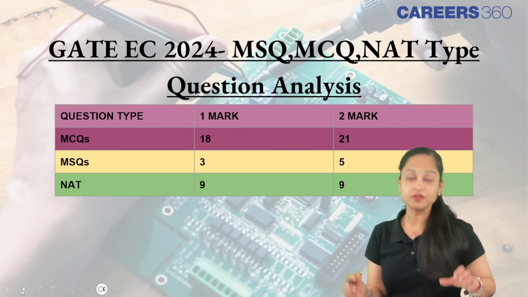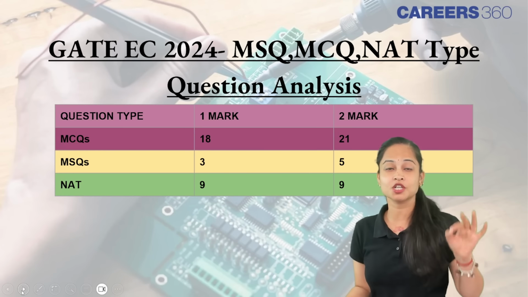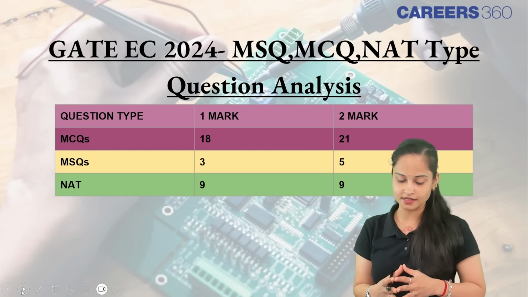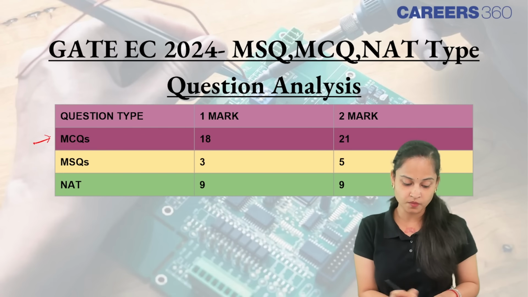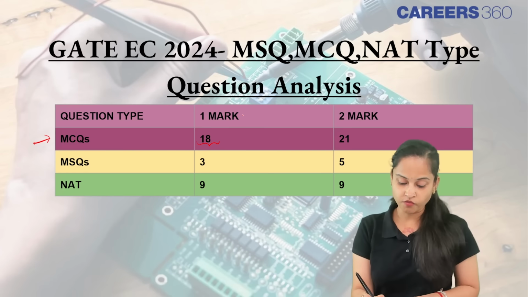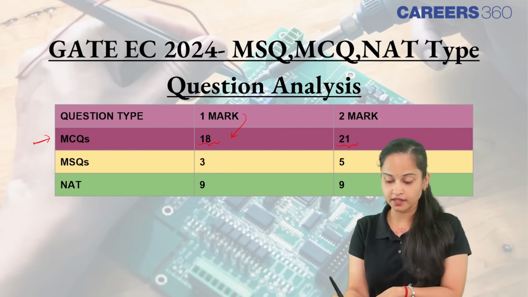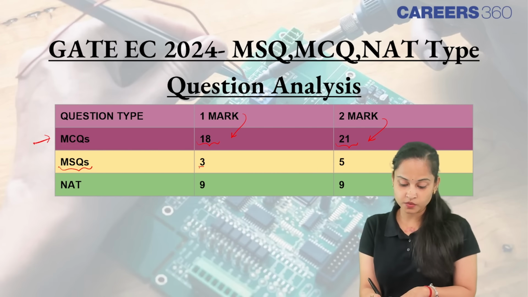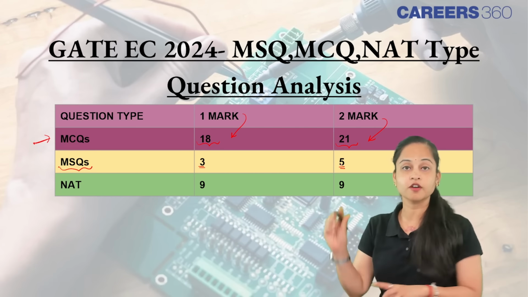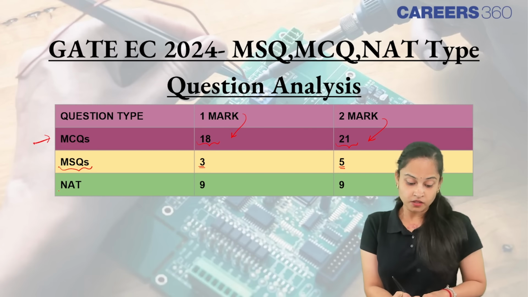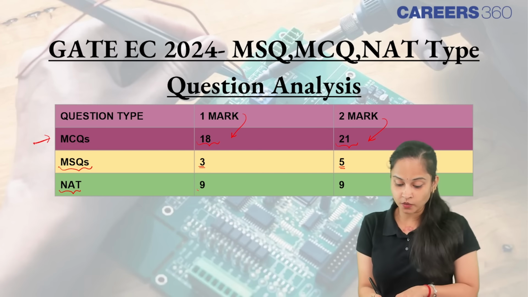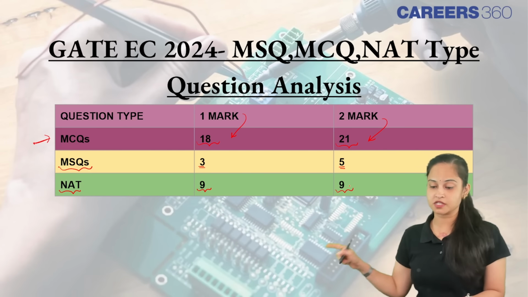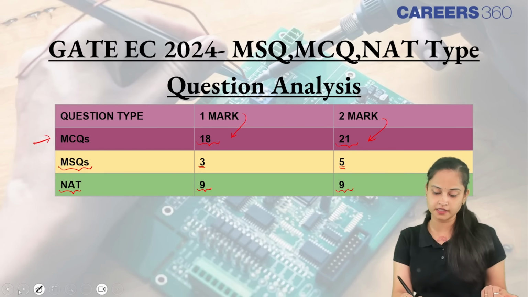Moving ahead and talking about GATE EC, Electronics and Communication 2024 के अंदर किस तरह से questions put किए गए थे, the question analysis. So, MCQs के बारे में अगर मैं बात करती हूँ, 18 questions were there of 1 mark and 21 questions were there of 2 marks. Clear? Talking about the MSQs, 3 questions were there of 1 mark and 5 questions were there of 2 marks. Okay. Numerical answer type questions, 9 questions were there of 1 mark and 9 questions were there of 2 marks. Clear? This is basically the question analysis of the previous year, the year 2024.